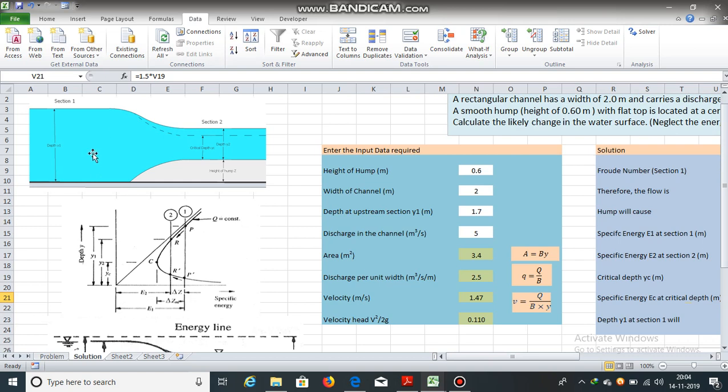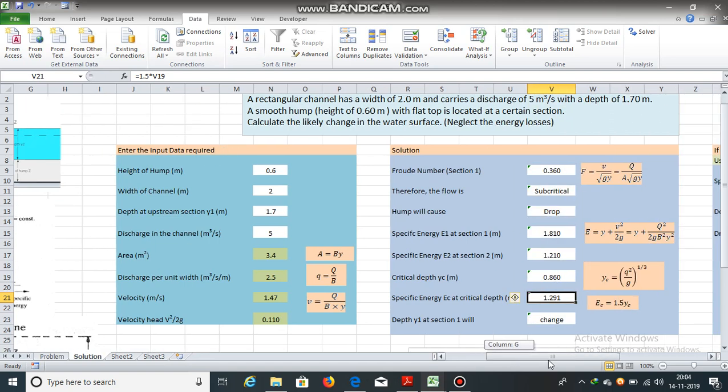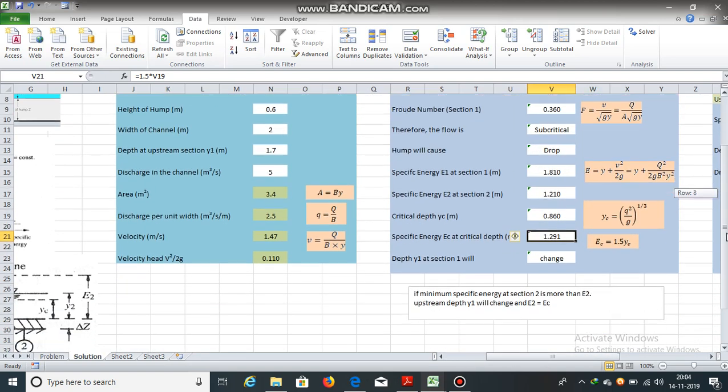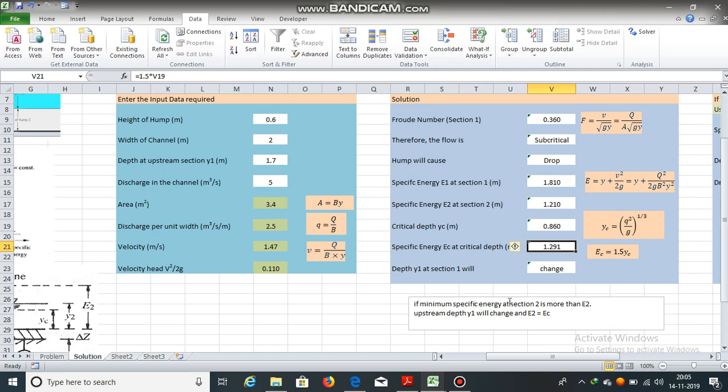Depth at section 1 will change to make the flow possible. If minimum specific energy EC at section 2 is more than E2, in this case it is more than the E2 that we calculated, then upstream depth Y1 will change and E2 will be equal to EC.